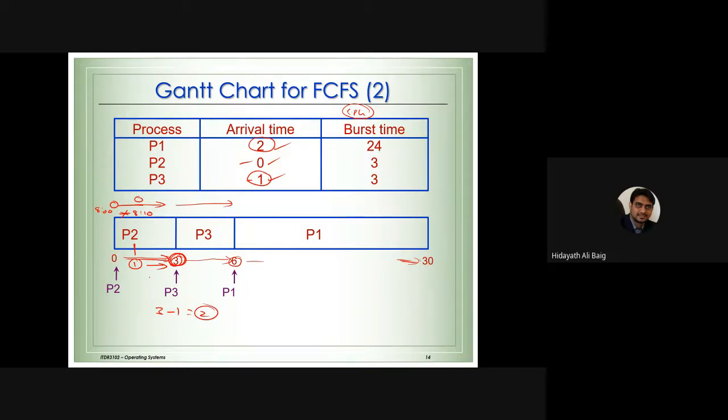So that is logical thinking. We should understand logically that process 3 was waiting for only 2 milliseconds, not 3 milliseconds. Same thing applies for the other process, which starts at 6 milliseconds. But how long was it waiting? Without knowing the formula, we know that process 2 came at 2 milliseconds.